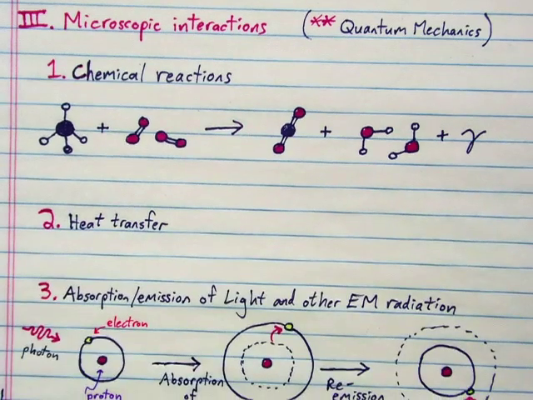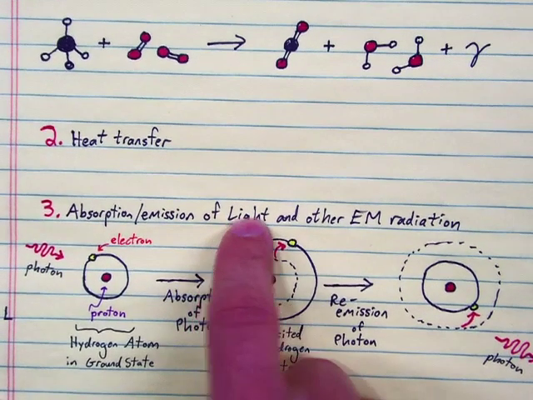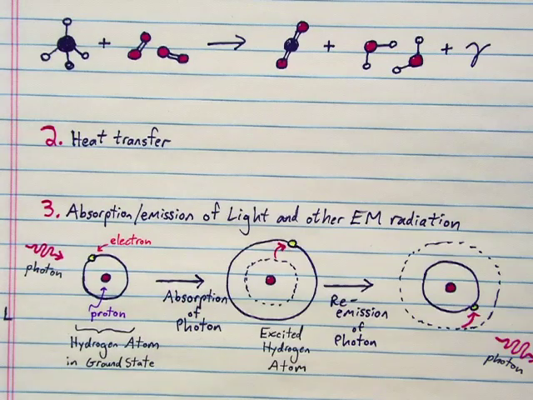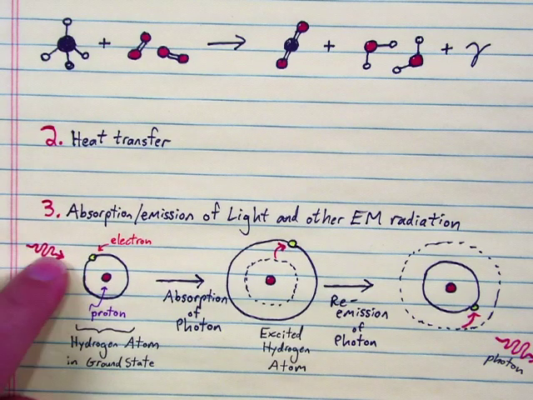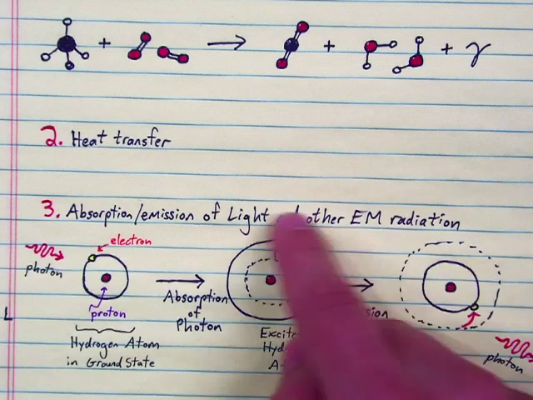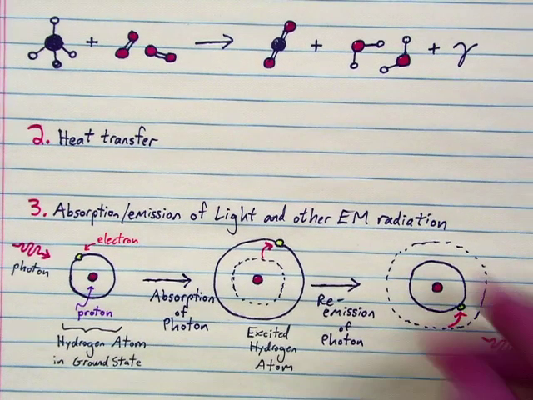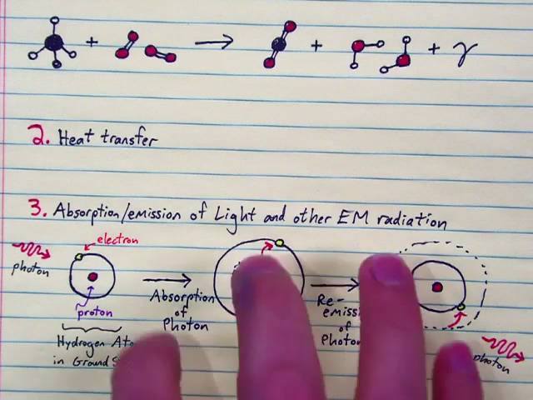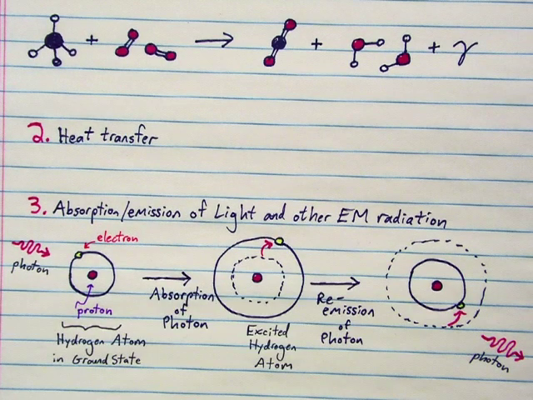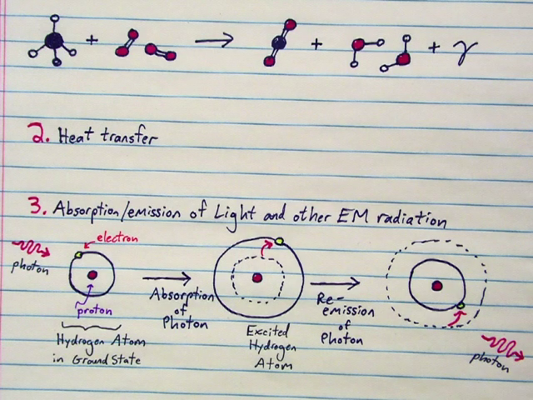Third and finally is interactions between matter and light. We have to have quantum mechanics to really describe this. A photon approaches some atom, the atom absorbs the photon, the electron jumps up to a higher orbital, holds that energy for a while, then de-excites and re-emits that photon. This is a fundamentally quantum mechanical interaction here and has no analog up on the macroscopic scale. That covers our microscopic interactions,